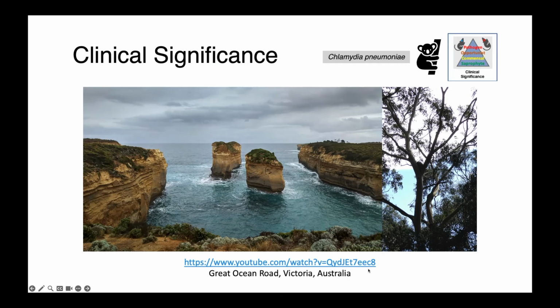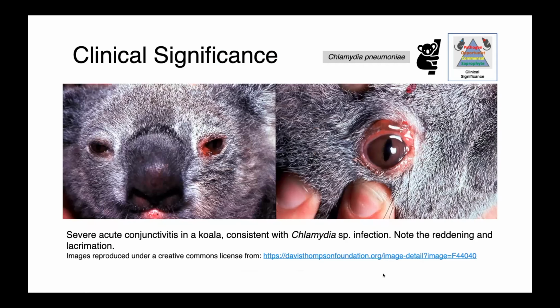I've put a link to a video above, which describes a research project in Queensland to try and develop some vaccinations for koalas against chlamydia infections. What we see in affected koalas can include urinary infections, as well as a really severe and acute conjunctivitis. So in this koala here, you can see we have reddening of the conjunctiva and the skin around the eyes, and perhaps some excess lacrimation, so he's tearing.